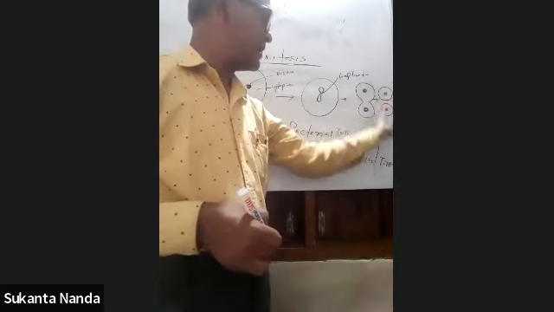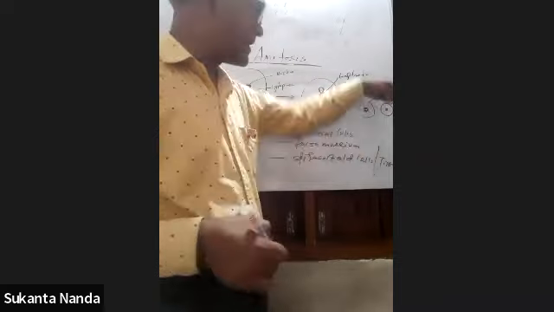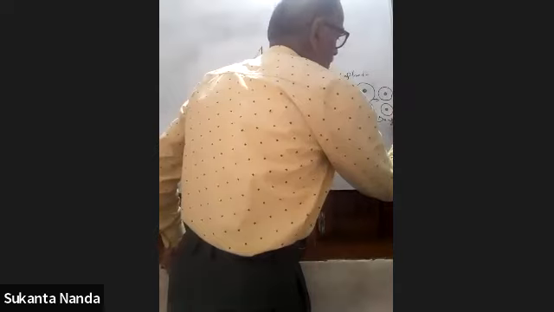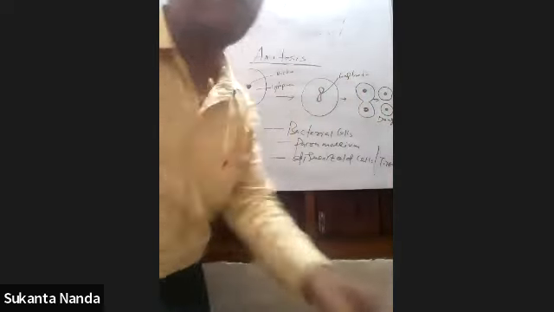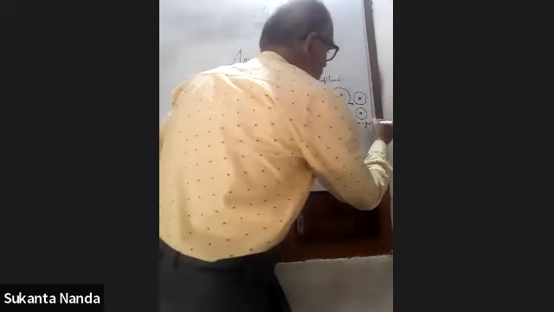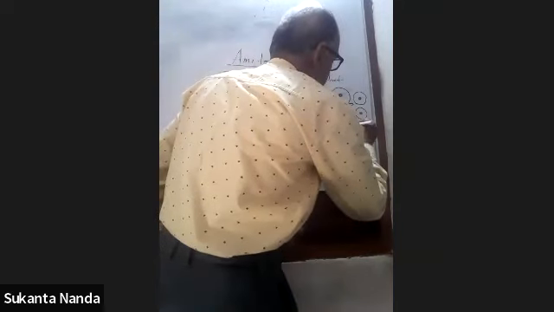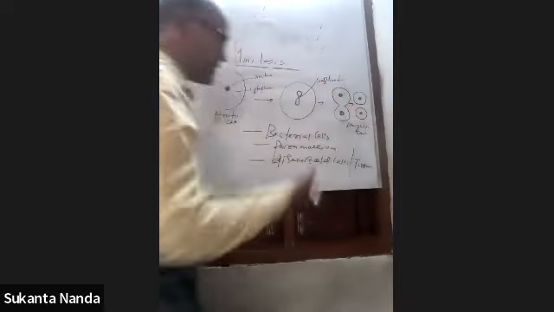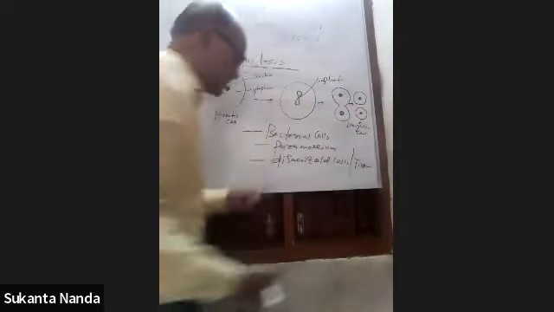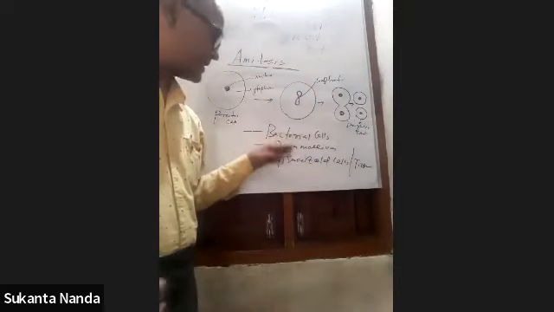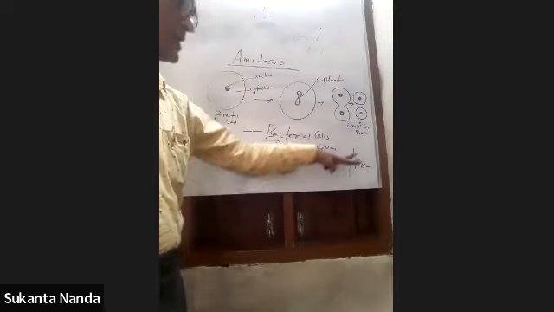So it is also divided into two parts, separated, and forms daughter cells. This is the daughter cell. So mitosis is basically found in bacterial cells, paramecium, and diseased or old cells and tissues.